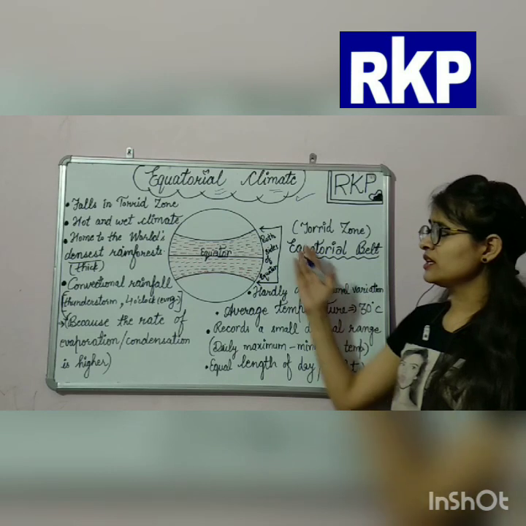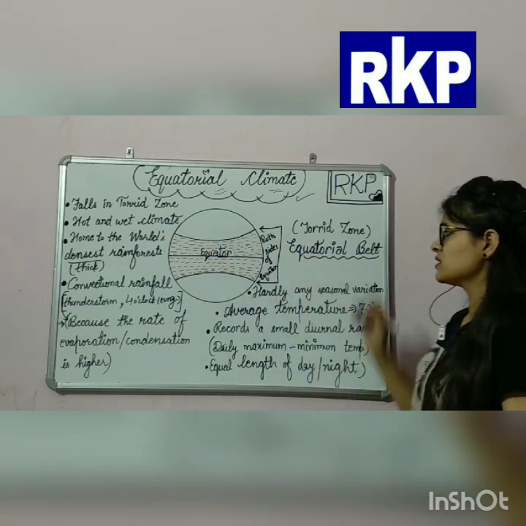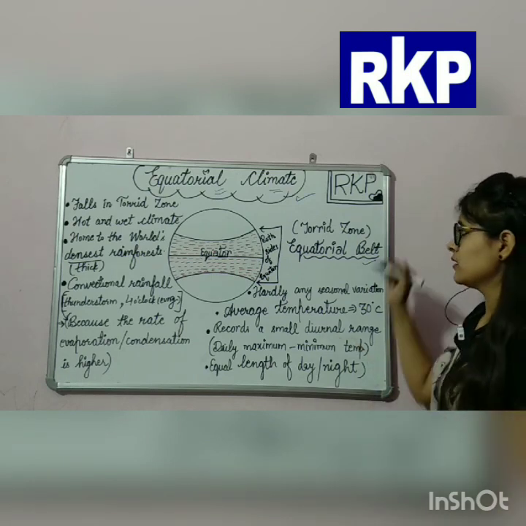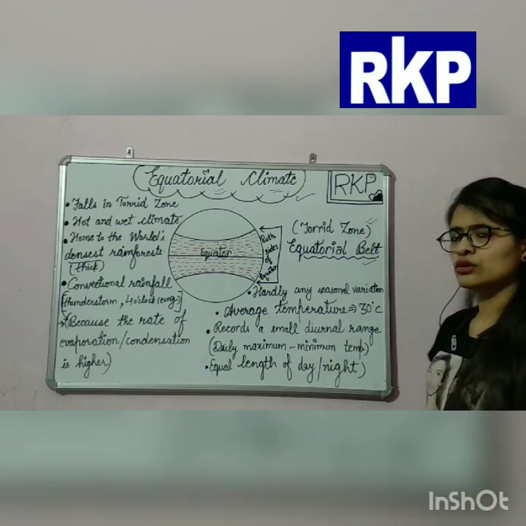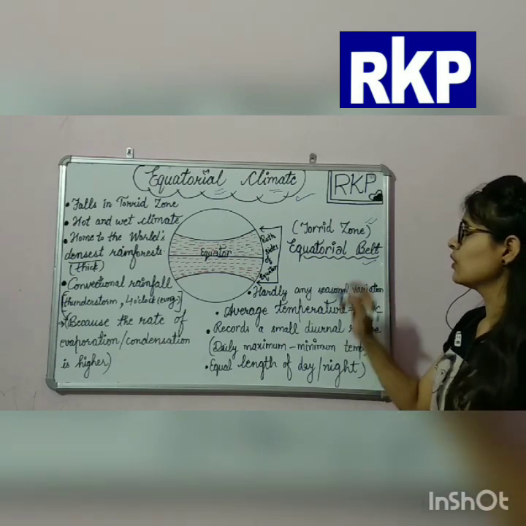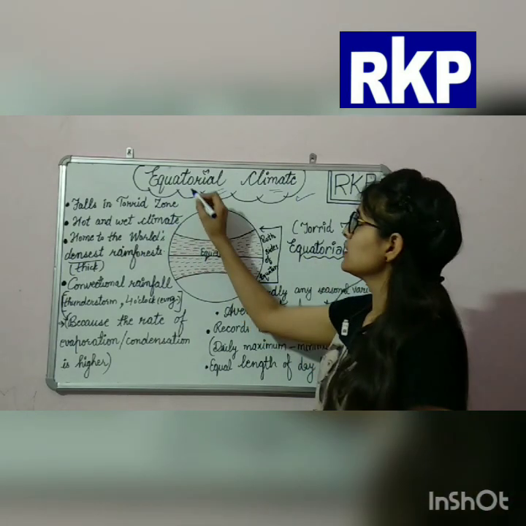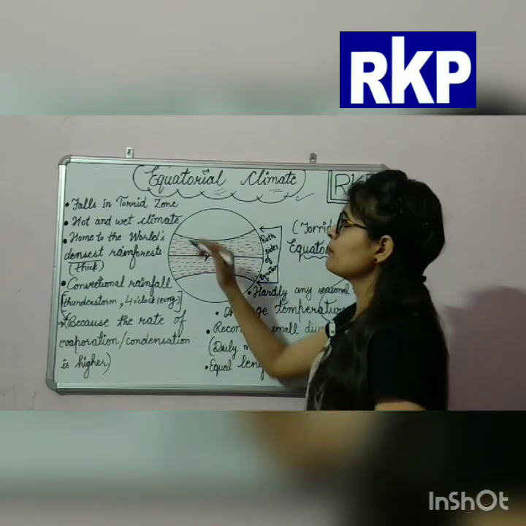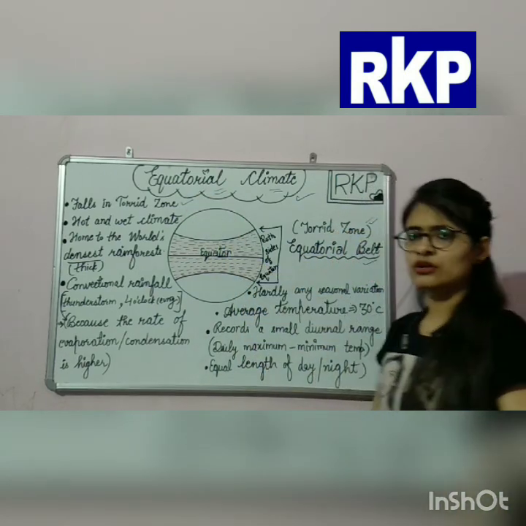That's why they have given a name, that is equatorial belt, okay? And this is called the torrid zone also. Clear? So it falls in equatorial regions. We can say the equatorial belt falls in the torrid zone.